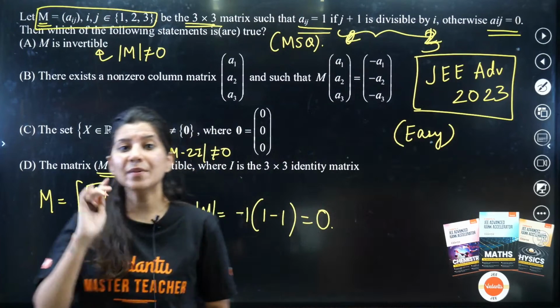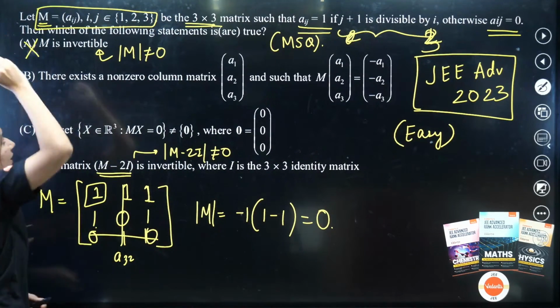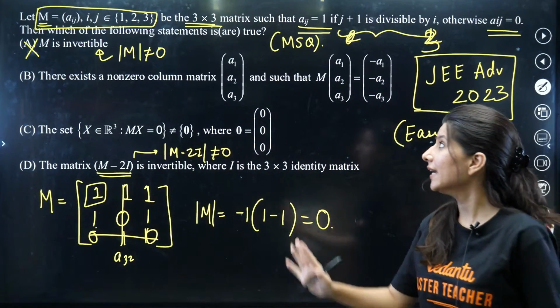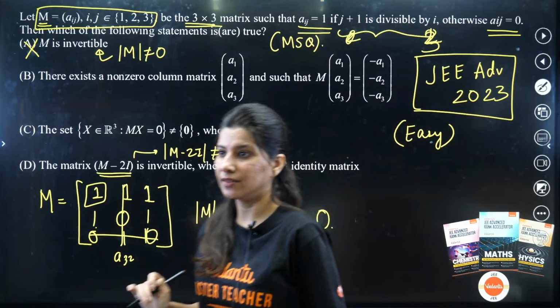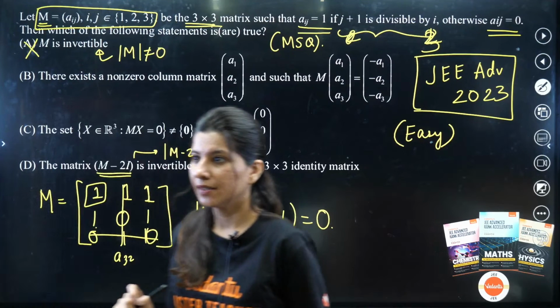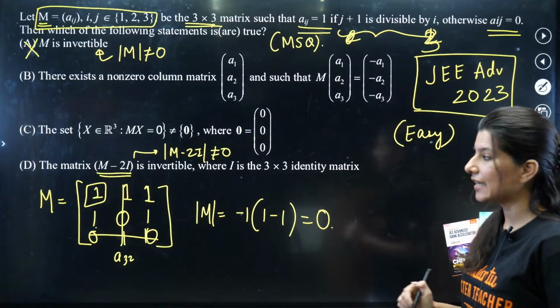If determinant M is coming out as 0, what does that mean? That A is definitely incorrect. M is not invertible. Okay, M is not invertible. All right, clear? M is not invertible. That is the first thing I'm going to get.